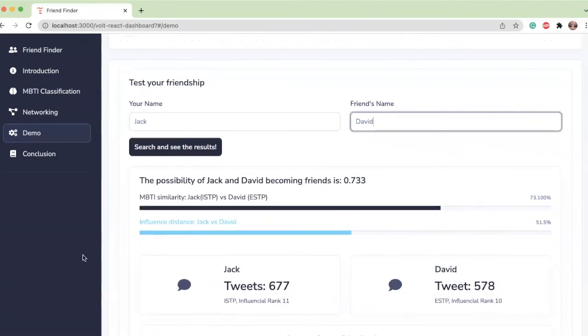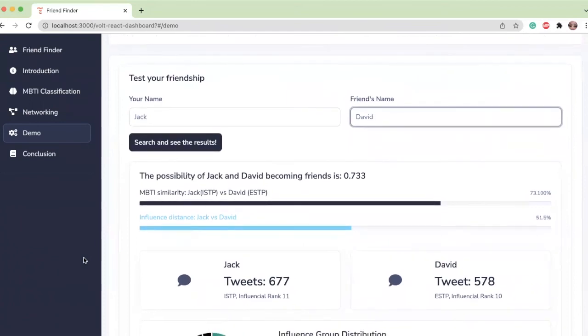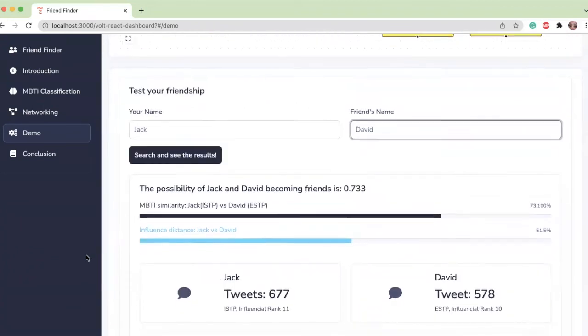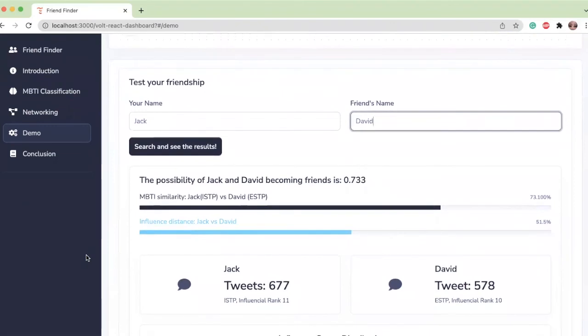So Jack and David, although they are not connected on the graph, have extremely high friend possibilities. This is extremely important because traditional recommendation systems, which are based on common interests between people, cannot discover the likeliness between those two who do not share anything obvious in common. However, we focus on the humans and are able to make truly personalized recommendations. With Friend Finder, we see beyond the obvious connections and break the information cocoons that other recommendation systems could not.